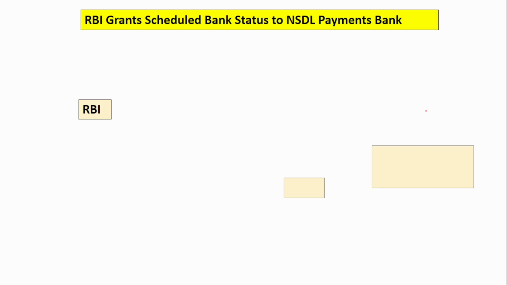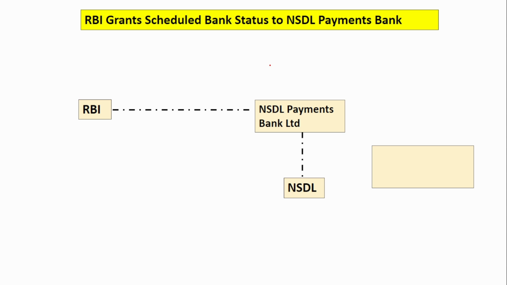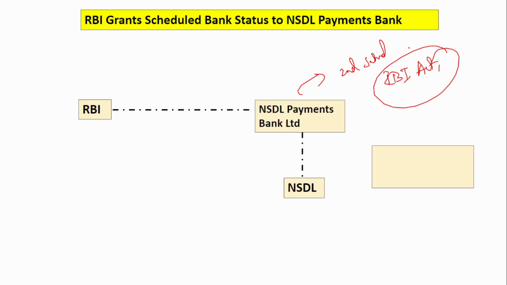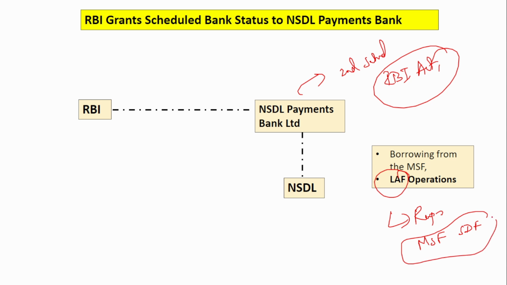Next is RBI, Reserve Bank of India, has granted the scheduled status to the NSDL Payment Bank. Okay, so NSDL Payment Bank has now received the scheduled status, which means that it is now placed in the second schedule of the RBI Act. So placing it in the second schedule of RBI Act means that now it will be able to borrow from the Reserve Bank of India under the MSF facility, and also it can participate in the LAF operation. LAF operation is nothing but repo rate, again the MSF, the standing deposit facility. So it can participate in various kinds of operations. Okay, that is, can borrow money from the Reserve Bank of India under these kinds of operations.